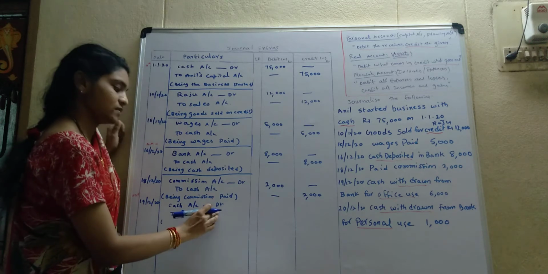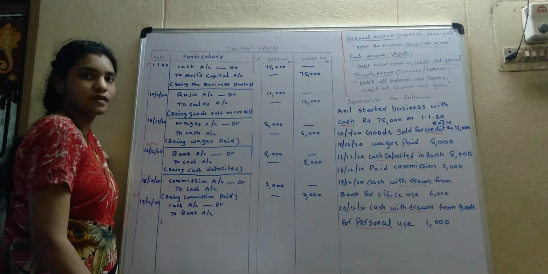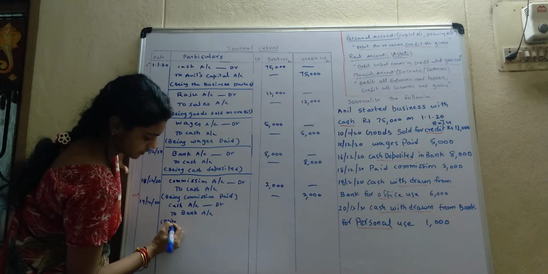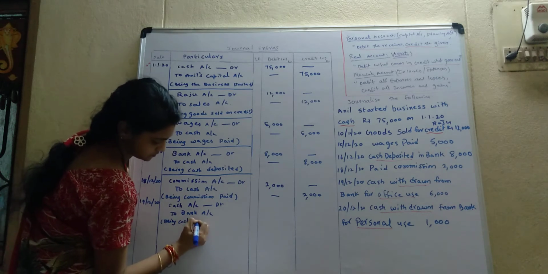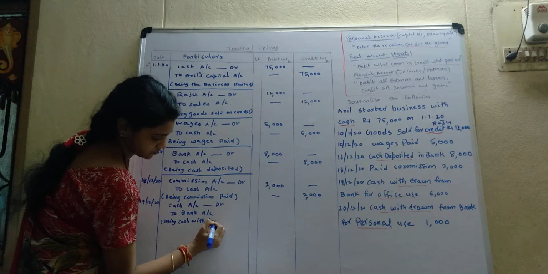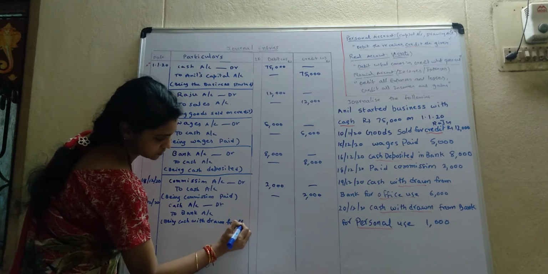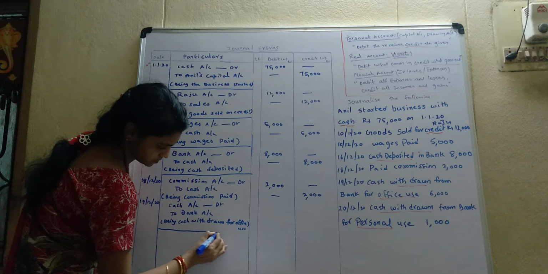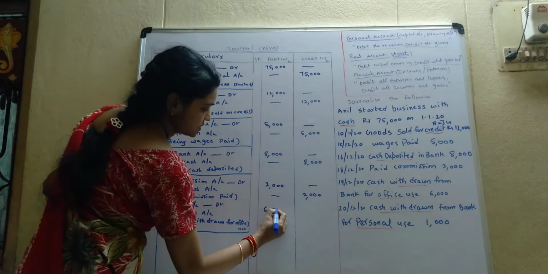If you know what to debit, then automatically the other account goes to credit. Being cash withdrawn for office use. What's the amount? 6,000.